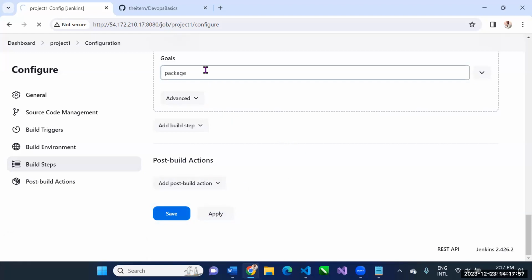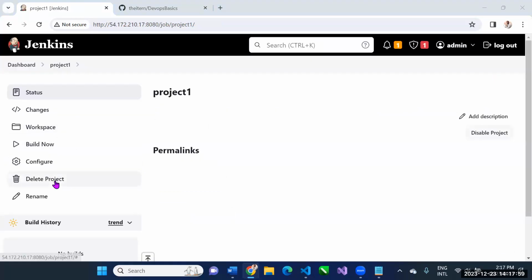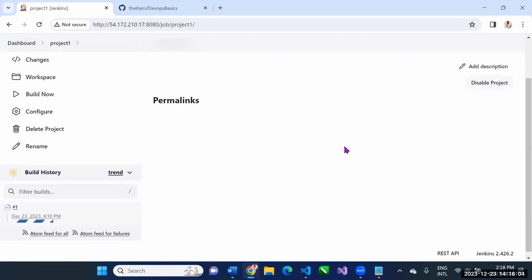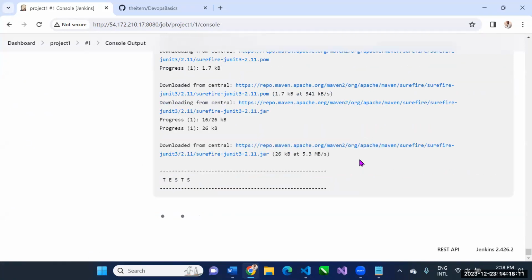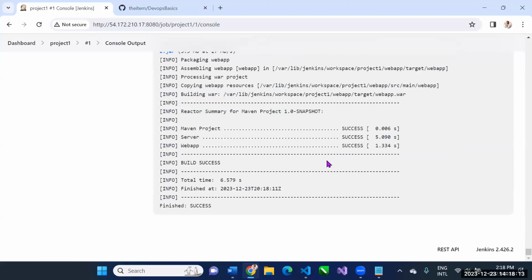So if I now come back here and say build, it will go to that repository. All right, let me see console output. It will go to the repository. It will access it because it's public. It doesn't need username and password. It will clone it, and then it will build it using Maven. And now it tells us the code has been successfully built. After the code was built, where was it built to? Look at the code and look at the artifact that was built from the code. It was built into this directory.